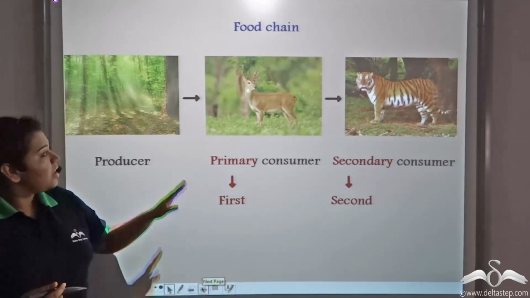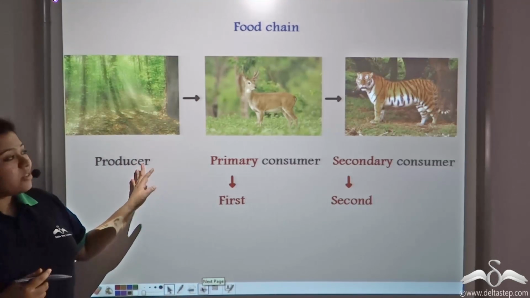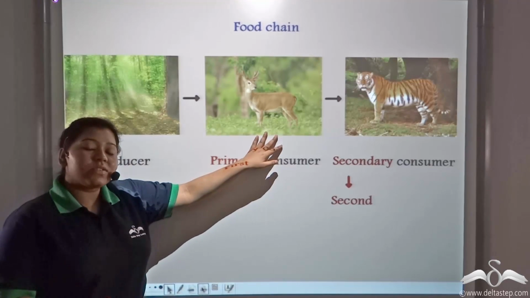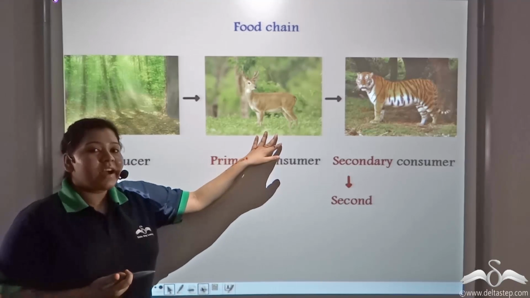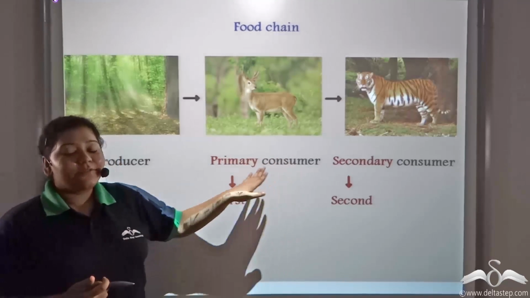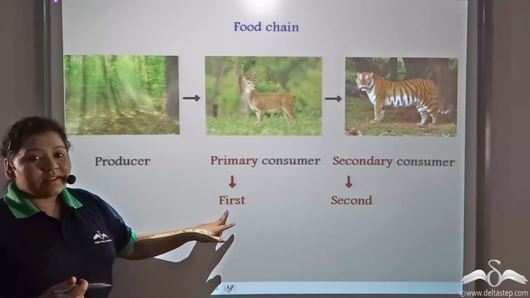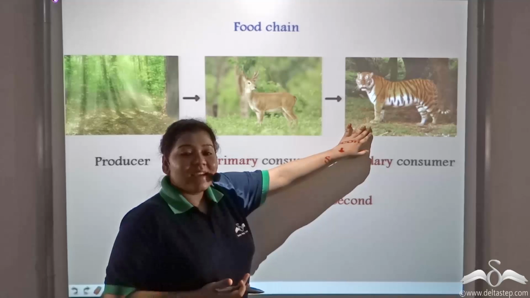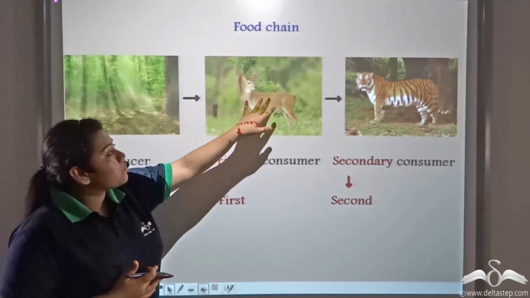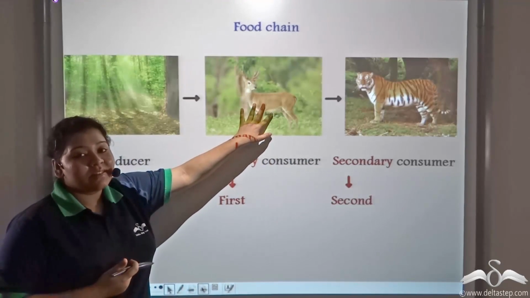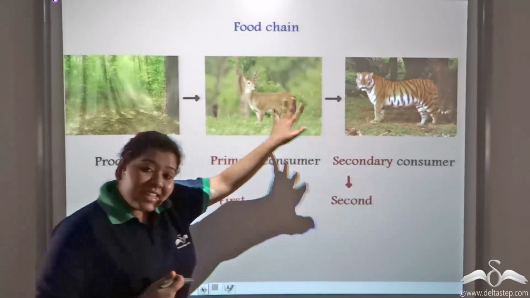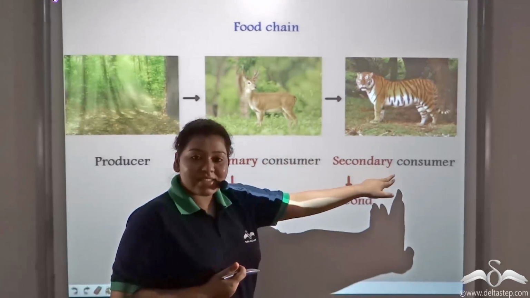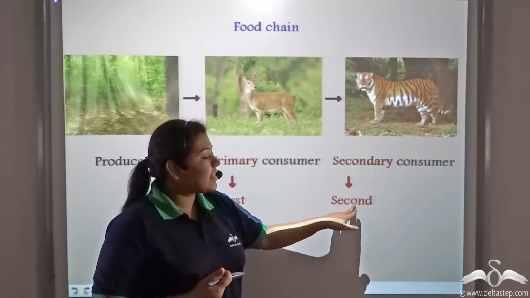Now, in a food chain, plants produce food. There are certain animals that directly consume plants for survival. Such animals are known as primary consumers, where primary means first. There are also animals in the forest like tigers and lions that consume these primary consumers for survival. So these animals are indirectly dependent on plants for food, and they are known as secondary consumers, where secondary means second.